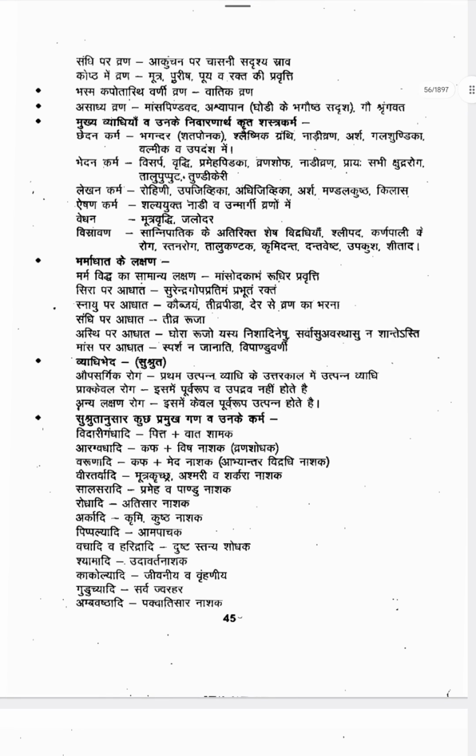Next one is, according to Sushruta, some Gana they have mentioned and their functions. Vidari Gandhadi Gana is indicated as Pitta Vata Shamaka. Aragvadhadi is indicated in Kapha and Vishanashaka, and it is also good for Vrana Shodhaka. Varunadi is Kapha Meda Nashaka, and it is also good for Abhyantara Vidradhi Nashaka. Then Veera Tarvadi is used for Mutrakrichra, Ashmari, Sharkara Nashaka. For urinary tract disorders you can use Veera Tarvadi Gana.